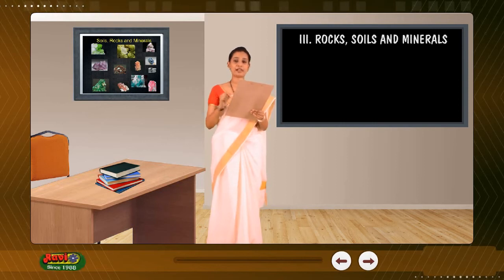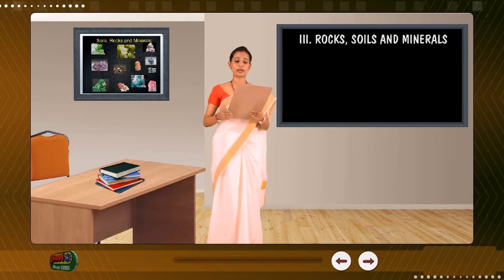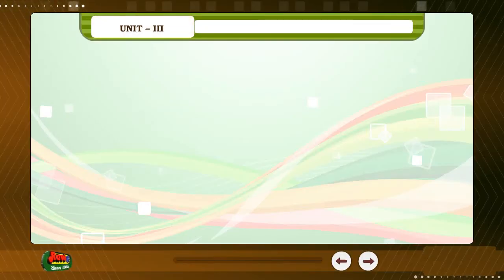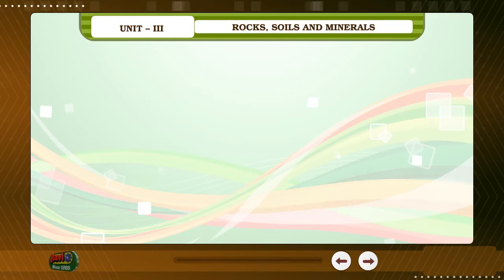A mineral is a pure inorganic substance that occurs naturally in the Earth's crust. Minerals can be described by various physical properties which relate to their chemical structure and composition. In this lesson, you will learn about rocks, soils, and minerals. Unit 3. Rocks, Soils and Minerals.